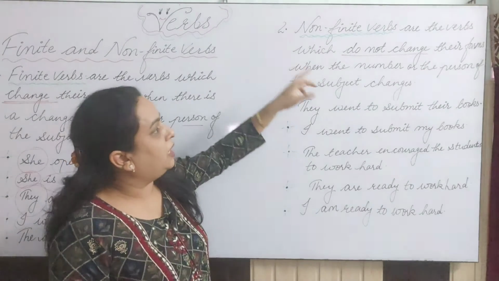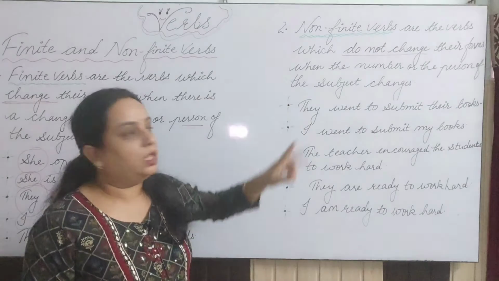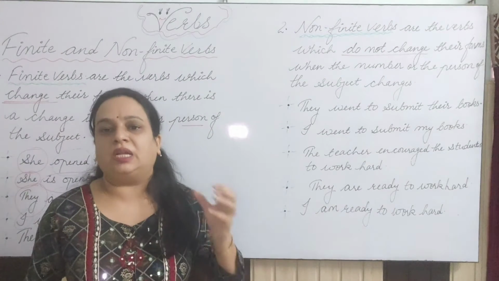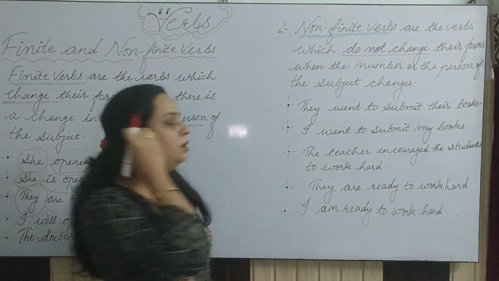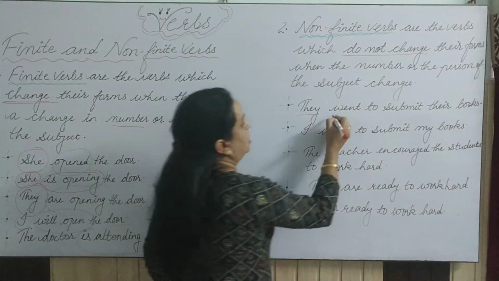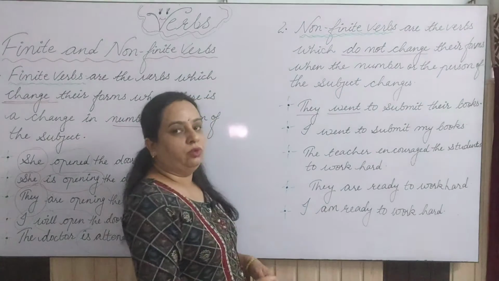The verbs which do not change their forms when the number, person, subject and the tense of the sentence change. For example, "They went to submit their books." Here they is the subject, went is one verb and to submit is also one verb.